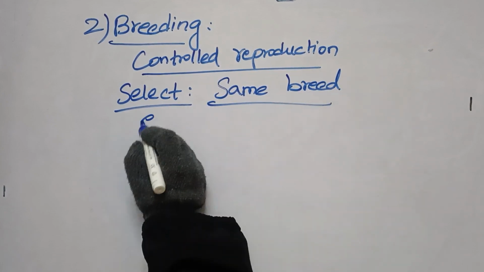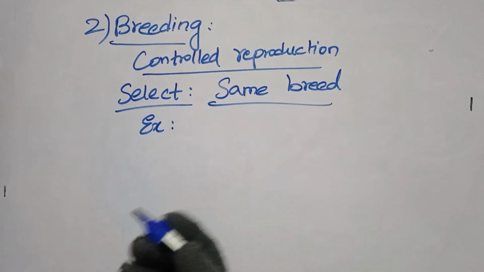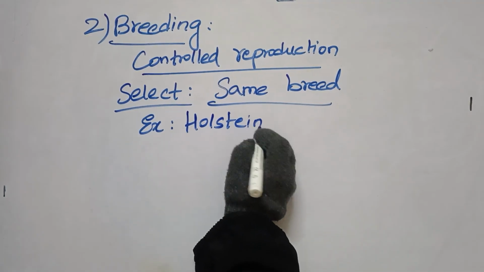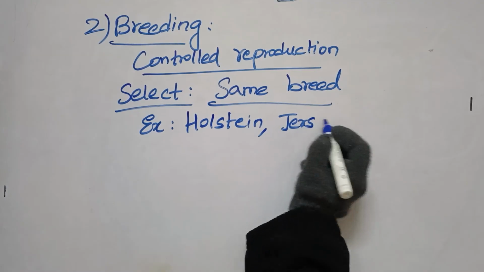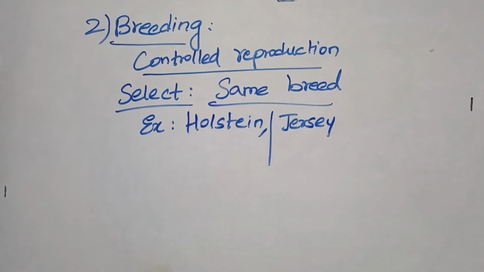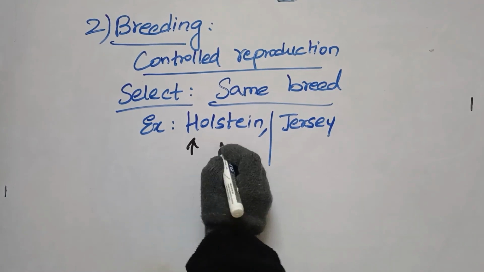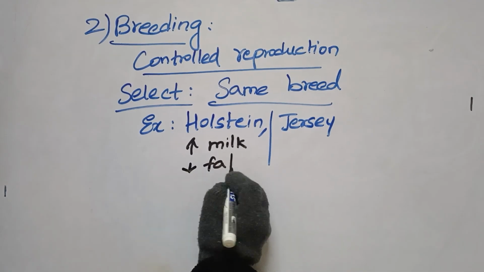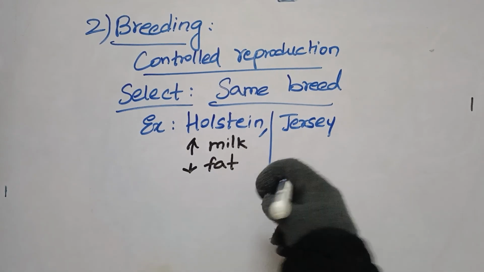As I have told you, examples of exotic breeds are Holstein and Jersey. The quality of Holstein is that it is going to produce more milk, but which contains less fat. Whereas the quality of Jersey is the opposite.